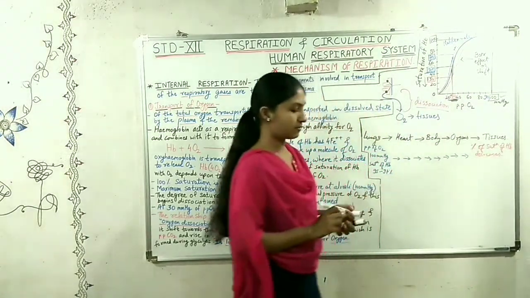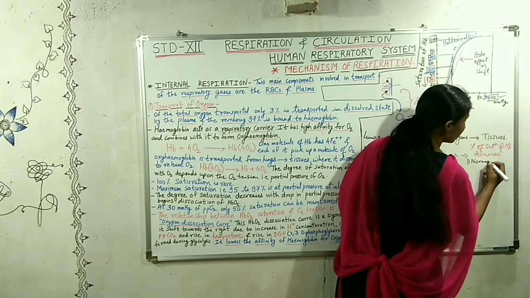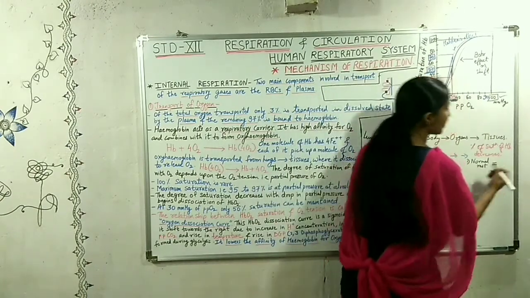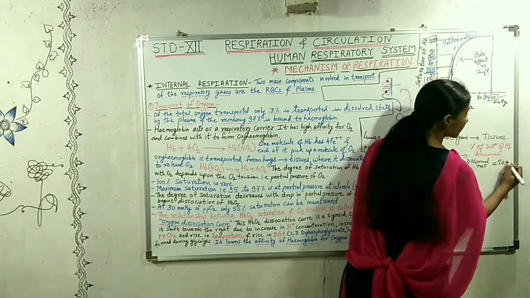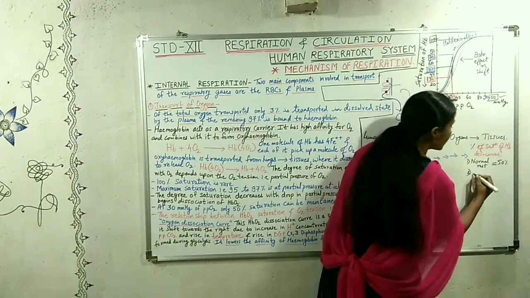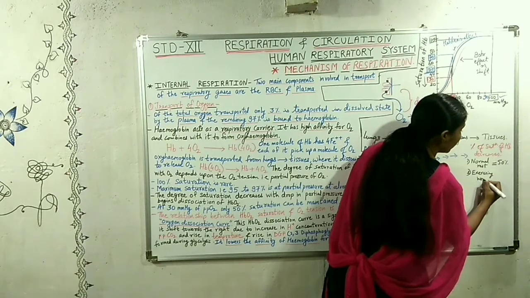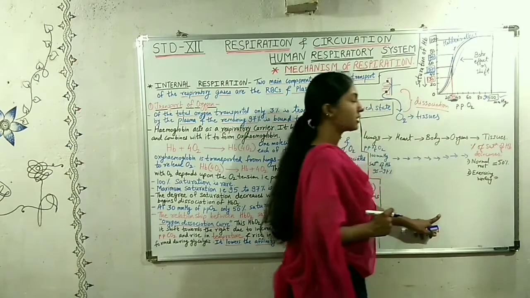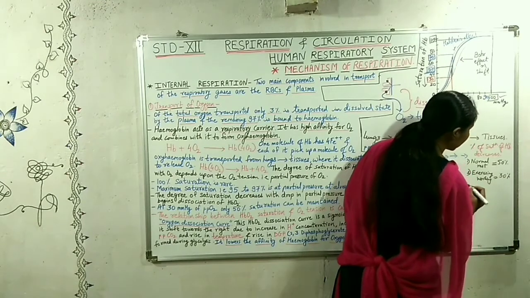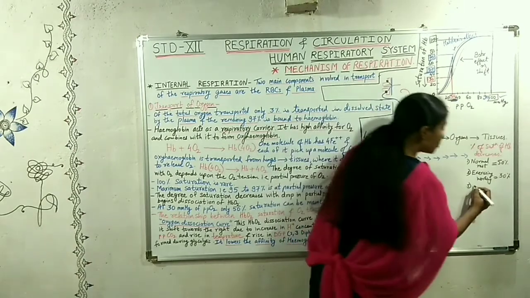Now in three cases: first, when the body is at normal rest, the saturation of hemoglobin will be 50%. Second, when the body is exercising or working, the saturation of hemoglobin will be 30%. And third, when the body does not do any work at all, means no work is done.